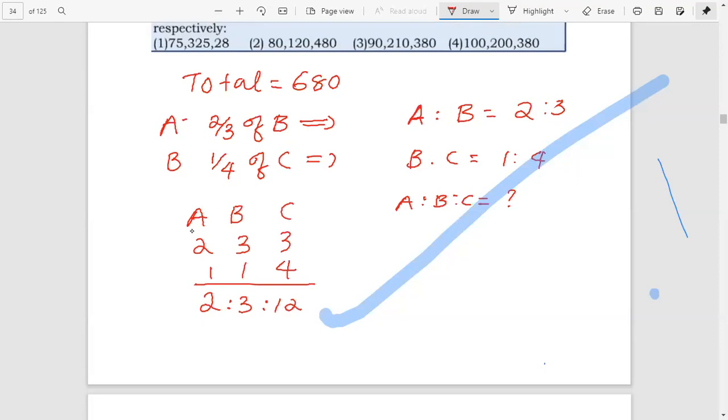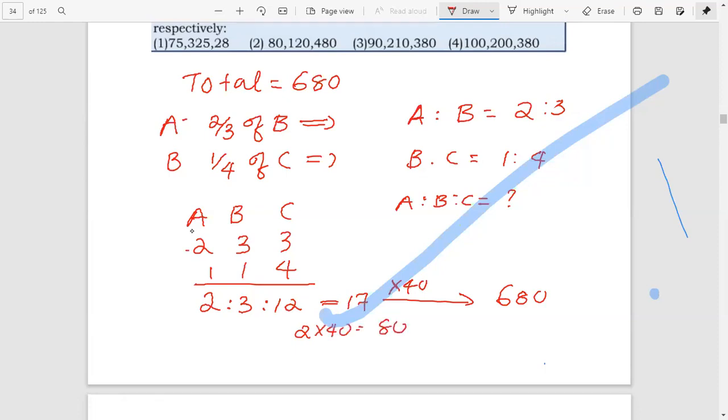Ratio sum 2 plus 3 equal to 5, 5 plus 12 equal to 17. What is our total? 680. Is 680 a multiple of 17? Yes, 17 multiplied by 40 will give 680. Therefore, A is 2 into 40, that is 80.